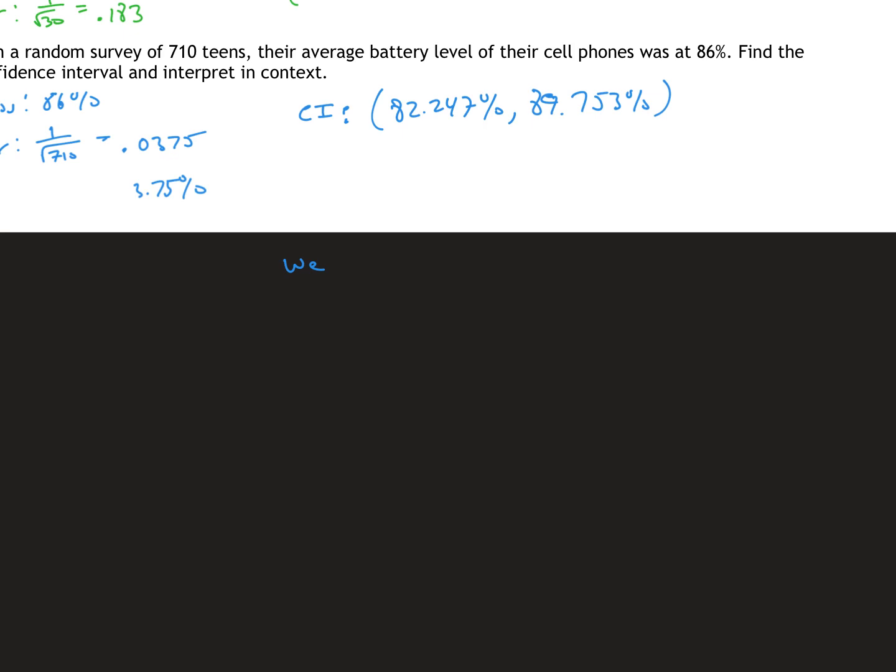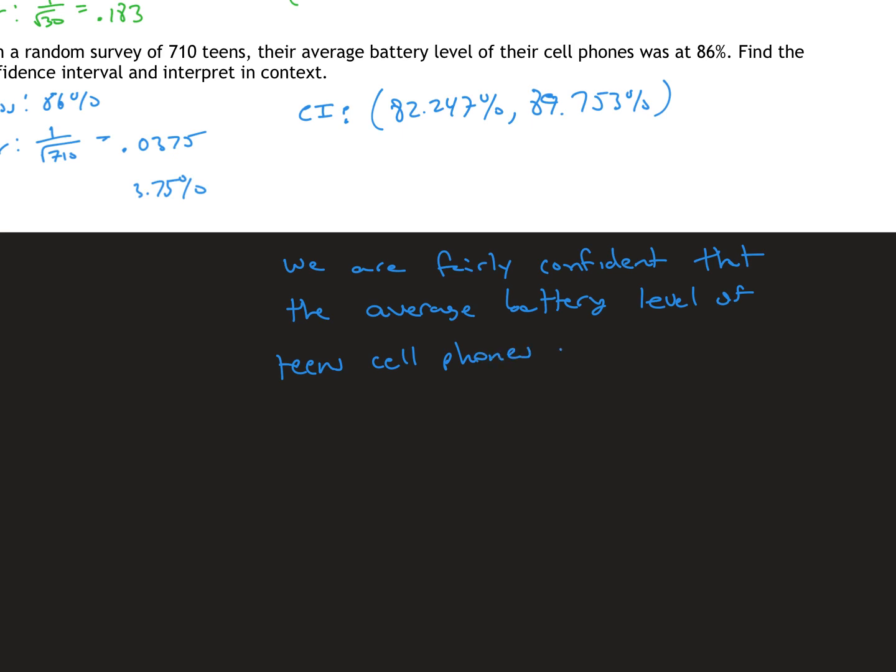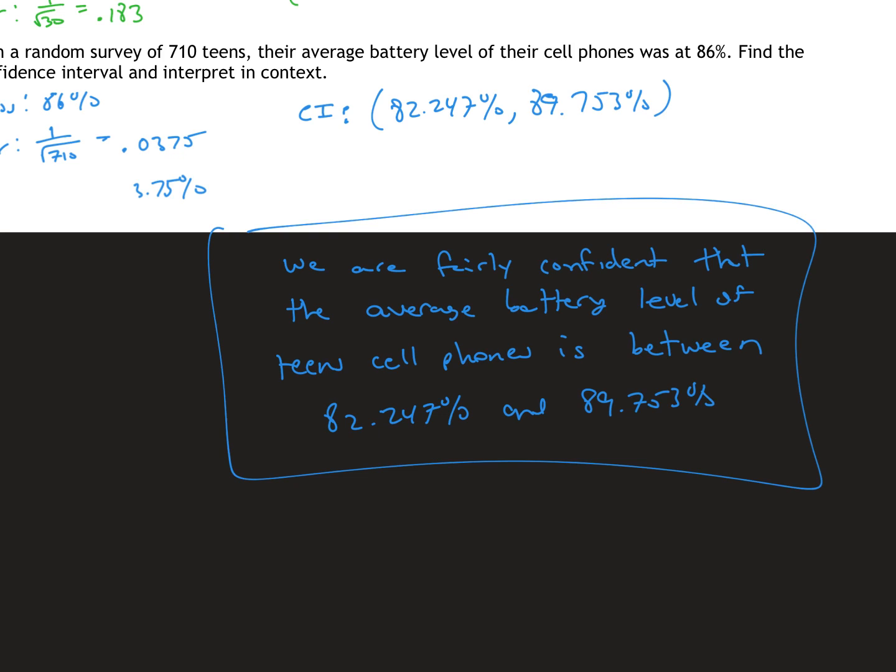If you wanted to put it in words, we are going to be fairly confident that the average battery level of teen cell phones is going to be between 82.247% and 89.753%. And that's how we would explain it, and that would interpret our context.